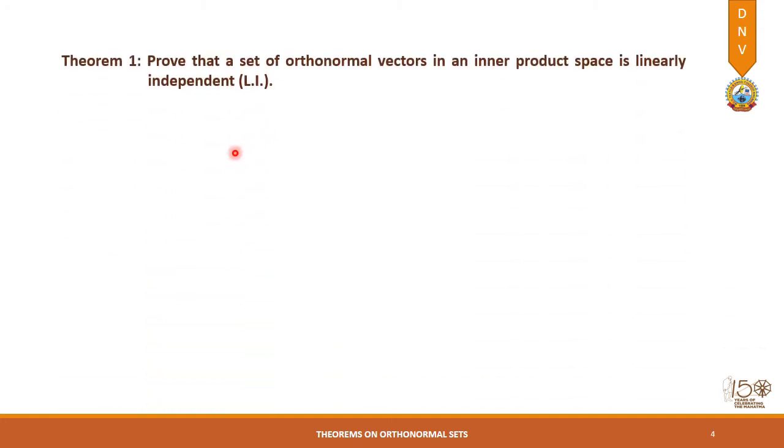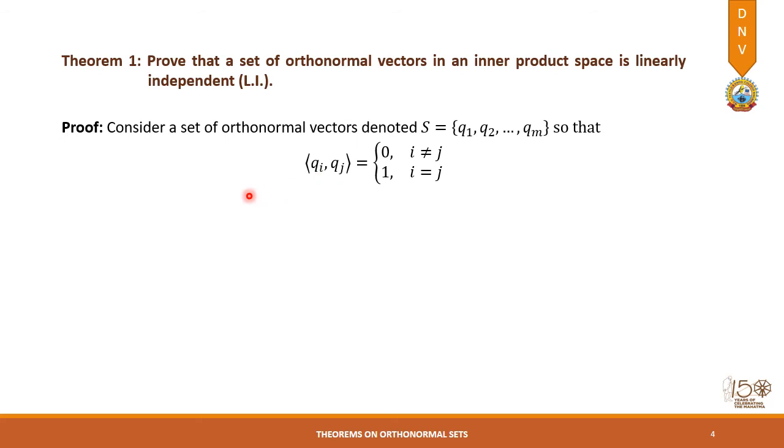Next we come to the second result. We have to prove that a set of orthonormal vectors in an inner product space is linearly independent. So what do we require for proving a set to be linearly independent? That if we could find a combination yielding 0 for which all the coefficients are equal to 0, then we say that it is a linearly independent set of vectors. So let us see what happens.